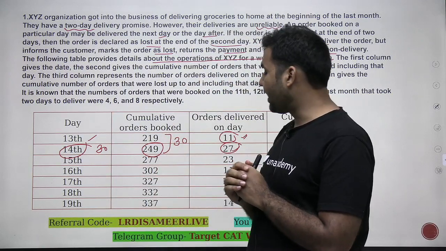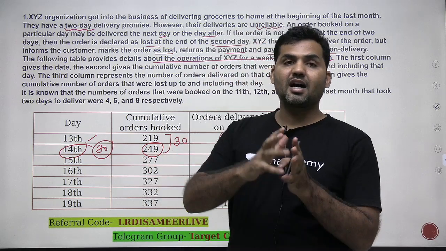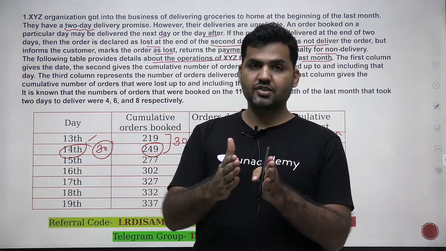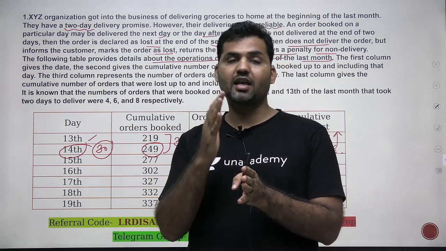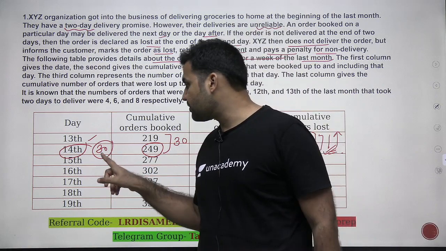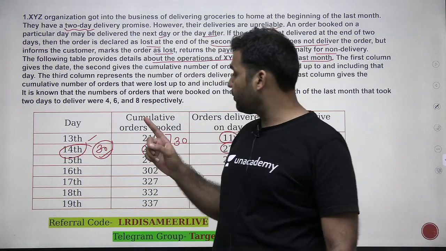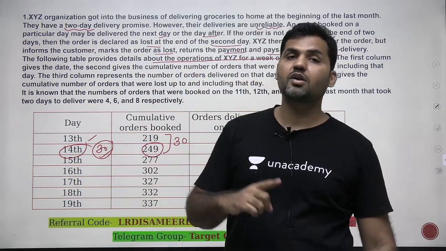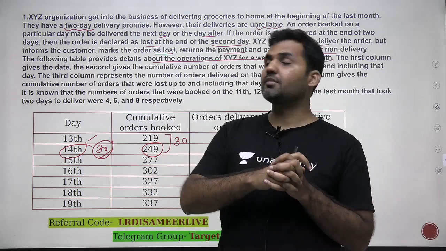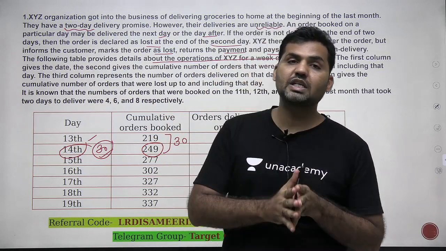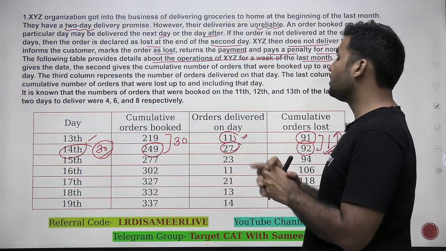Then you also need to find out, of the orders of a particular date, how many orders are placed, how many orders are delivered on the next day, and how many orders are delivered on a gap of 2 days. So for example, if 30 orders have been placed on 14th, out of these 30 orders I'm supposed to find out how many orders have been delivered on 15th, and how many orders have been delivered on 16th. That's something that you need to find out to answer all the set.